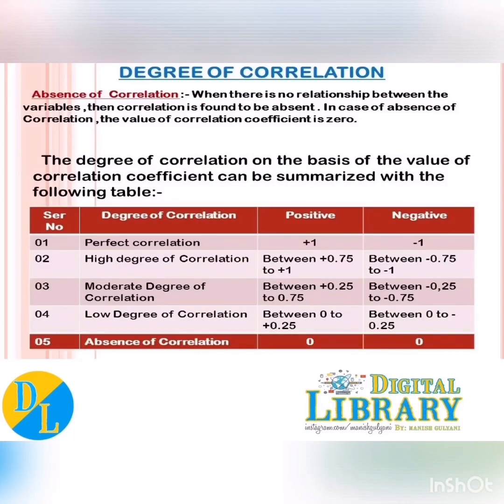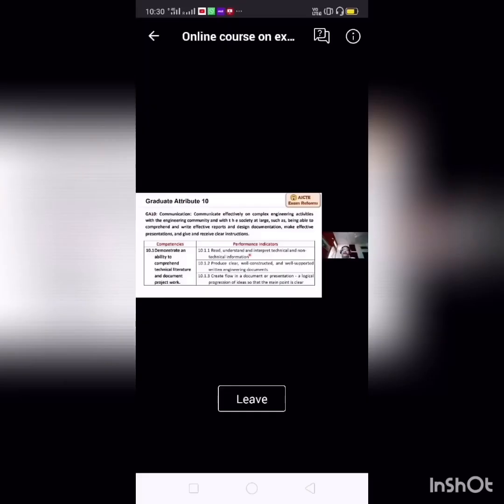Next, degree of correlation. One thing to keep in mind, correlation is always denoted by r, and the value of correlation never exceeds 1. It always lies between 0 and 1. So that's called degree of correlation. There are mainly 5 degrees of correlation. First is perfect correlation. Perfect correlation simply means when your value of correlation comes equal to 1. So that's called perfect correlation.